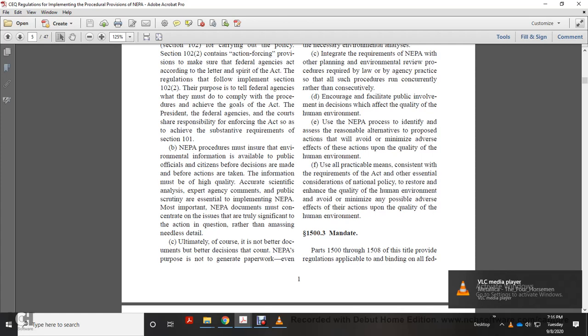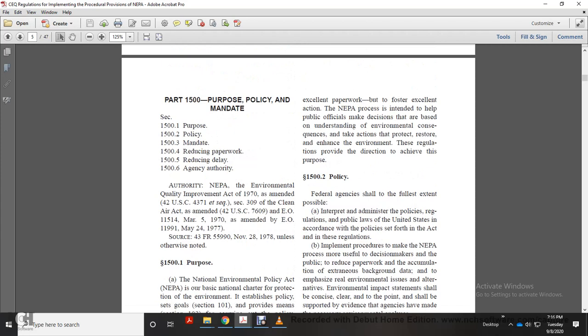The most important National Environmental Policy Act documents must concentrate on the issues truly significant to the action in question rather than amassing needless detail. Ultimately, of course, no better document does not necessarily mean a better decision. The purpose of the National Environmental Policy Act is not to generate paperwork, or even excellent paperwork, but to foster excellent action. It is a process intended to help public officials make decisions based on an understanding of the environmental consequences, and take actions to protect, restore, and enhance the environment. The regulations provide direction to achieve this purpose.